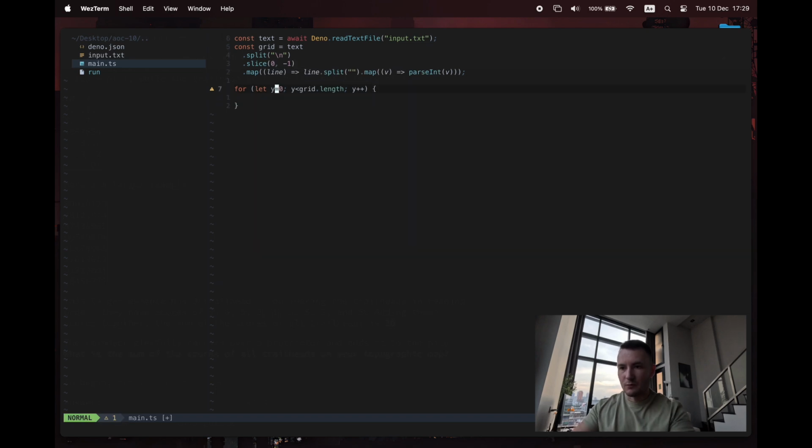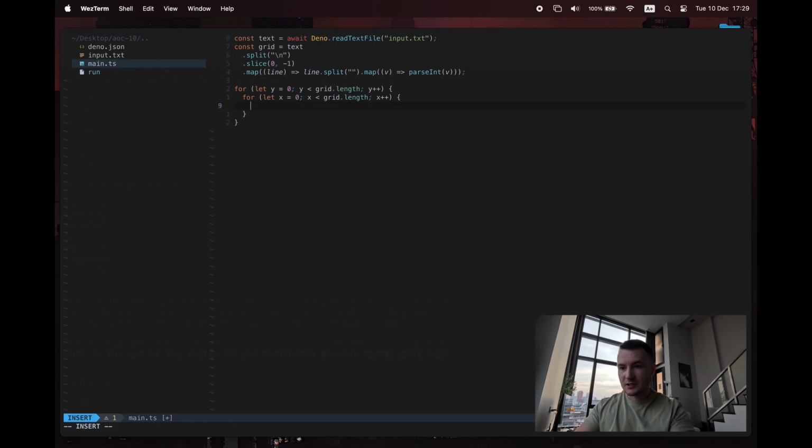Okay, and then we want another one of those inside, of course. That's going to be x, and then we're going to do the same there and there. I'm iterating over this in the way that it's structured, right, because it's rows first and then columns, so that's a yx iteration.